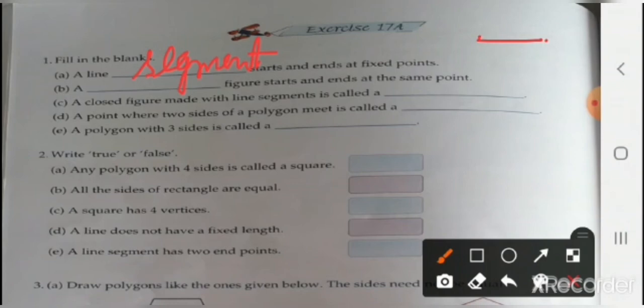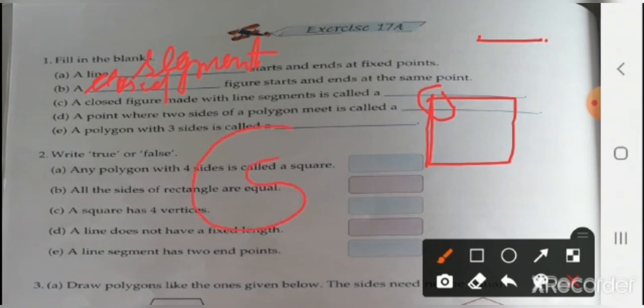Now second, B. A dash figure starts and ends at the same point. Which figure? Closed figure. Any figure, if it is closed. For example, if we are making this square, then we start from here and end here. And if we are making a closed C, we start from here and end here.